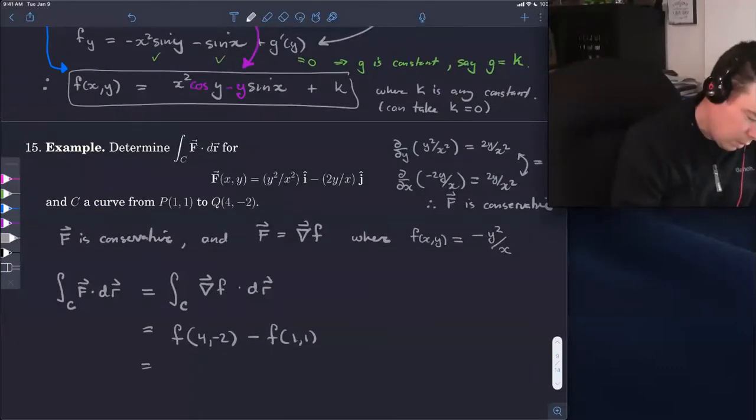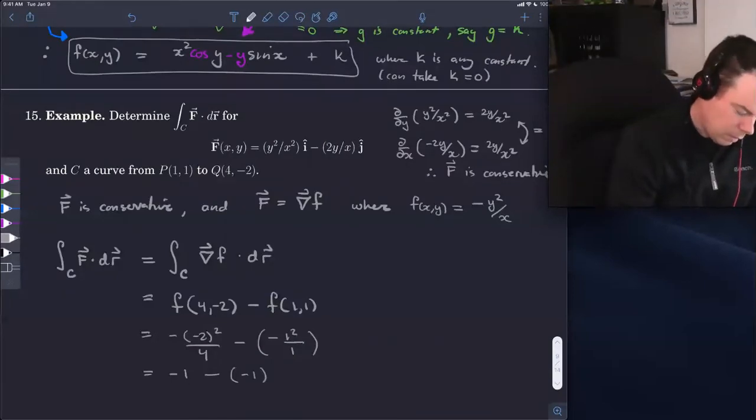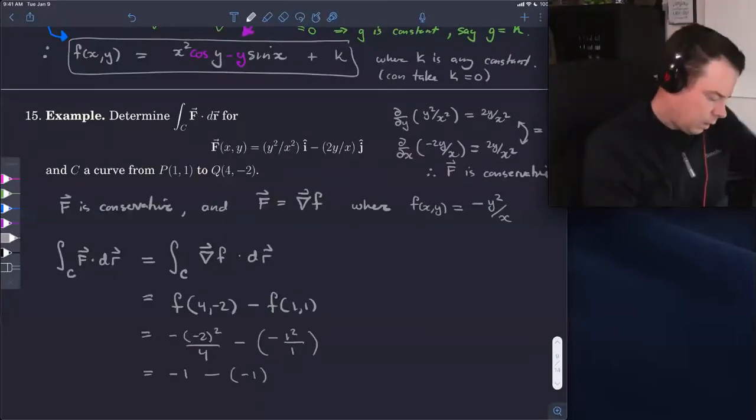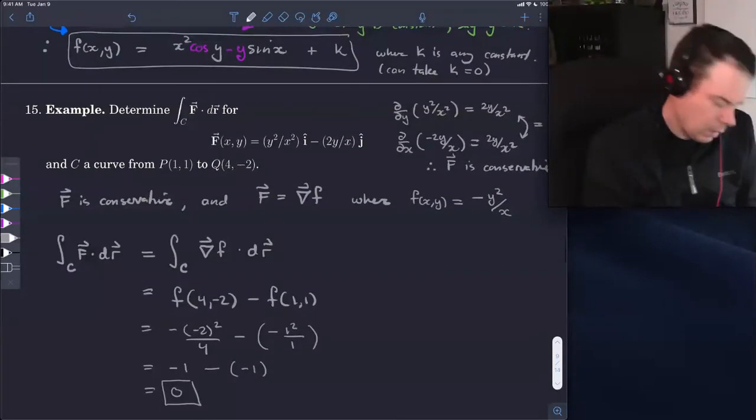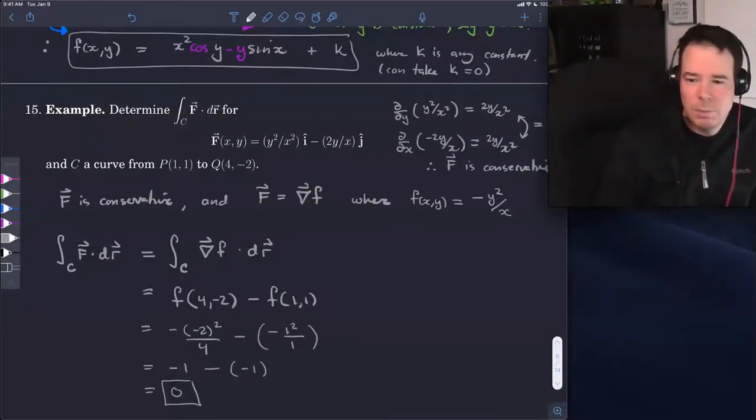And so that's going to be negative 2 squared over 4, minus negative 1 squared over 1. In other words, it's 4 over 4, so negative 1, and then we've got a minus, and the 1 squared over 1 is 1, so we've got a minus negative 1, in which case we get a value of 0. As in, 1 plus a negative 1. So that's how we can use the fundamental theorem of line integrals.